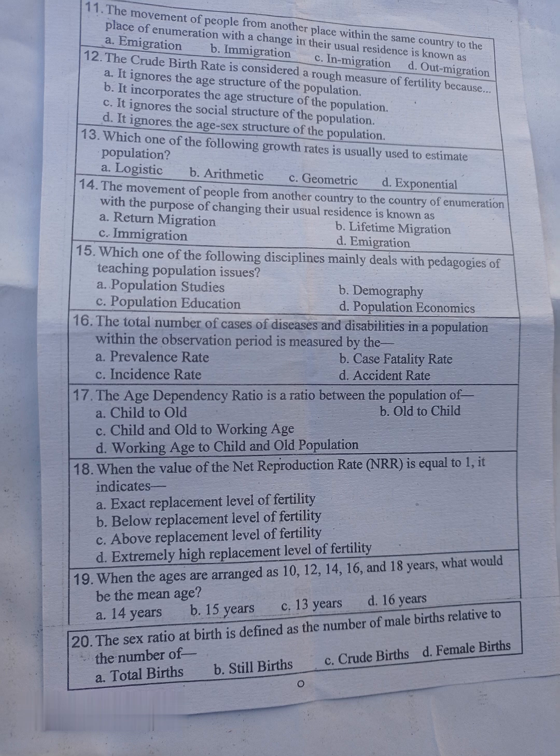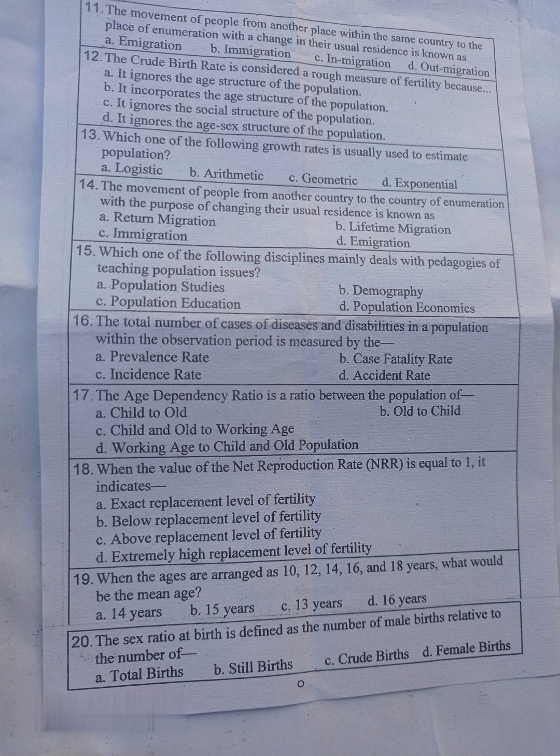18. When the value of the net reproduction rate NRR is equal to 1, it indicates ... A. Exact replacement level of fertility, B. Below replacement level of fertility, C. Above replacement level of fertility, D. Extremely high replacement level of fertility. 19.